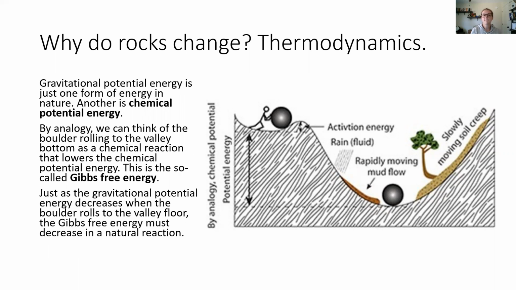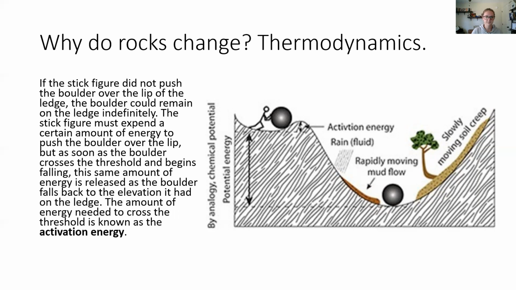Gravity is just one form of energy in nature, but chemical potential energy is another. Just like you can understand that a boulder wants to roll downhill because of gravitational energy, chemical potential energy can cause reactions to move in a direction in the same way. As that boulder rolls down the hill, it's lowering the potential energy. Likewise, when chemical reactions proceed, they lower the potential energy, and we call this the Gibbs free energy. So just as the gravitational potential energy decreases when the boulder rolls down the hill, Gibbs free energy must decrease during a chemical reaction.